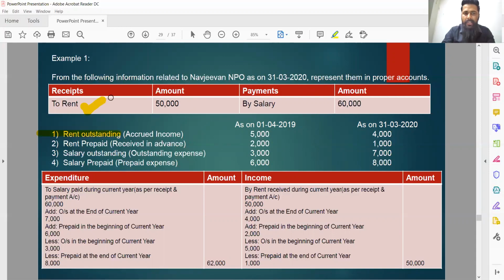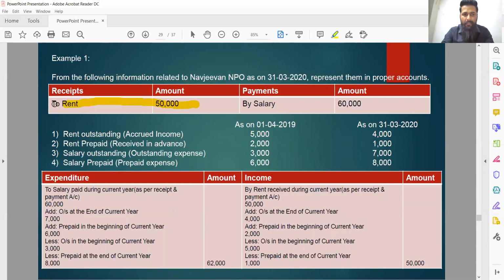See, rent here was taken as an example of receipt, as an example of income. So here the term rent outstanding means an accrued income. If rent is receivable, that is an income, and if receivable income remains outstanding, that is an example of accrued income. So basically, accrued rent in the beginning of year was 5,000 and at the end of the year was rupees 4,000. Rent prepaid, that is received in advance in the beginning of year, was rupees 2,000 and at the end of the year was 1,000. Let's quickly make the adjustment for these particular things.